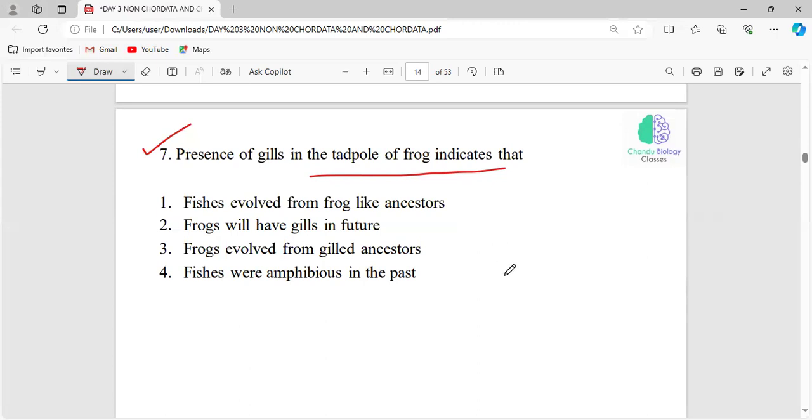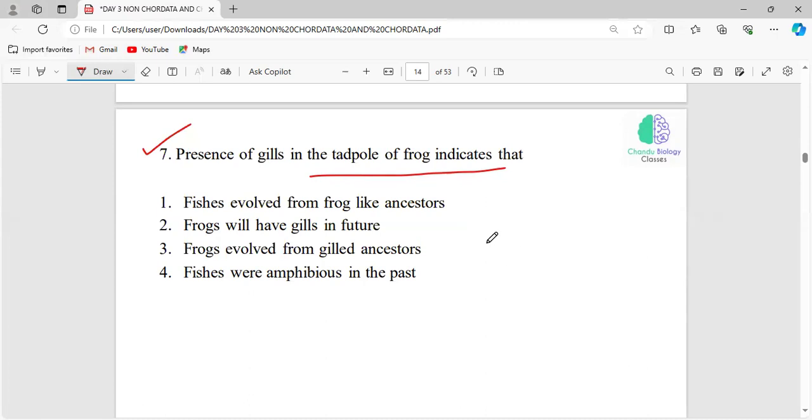What will be the answer? Very good. Frogs evolved from gilled ancestors.